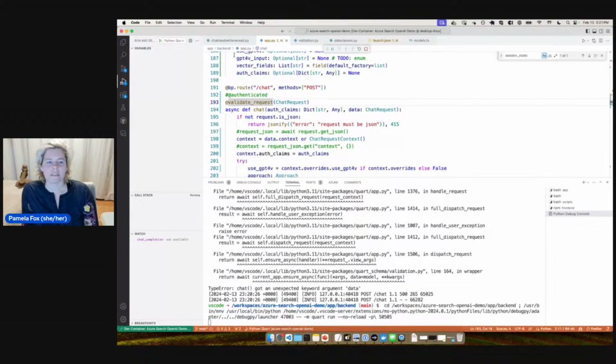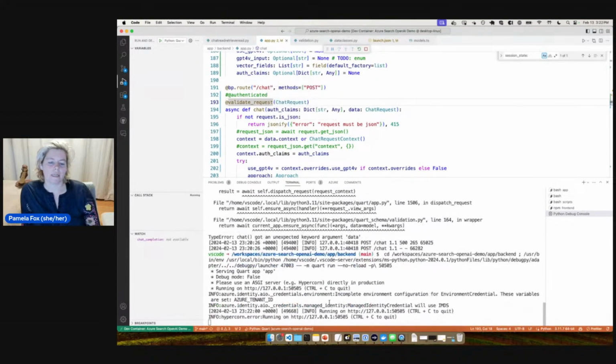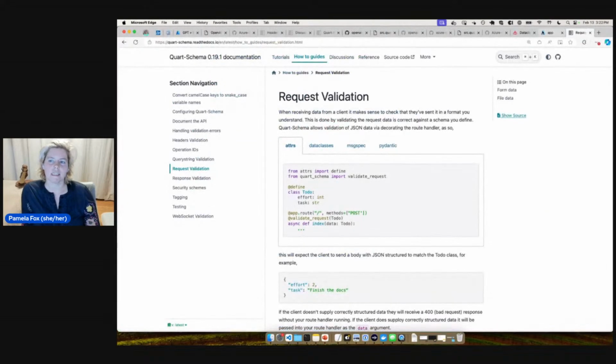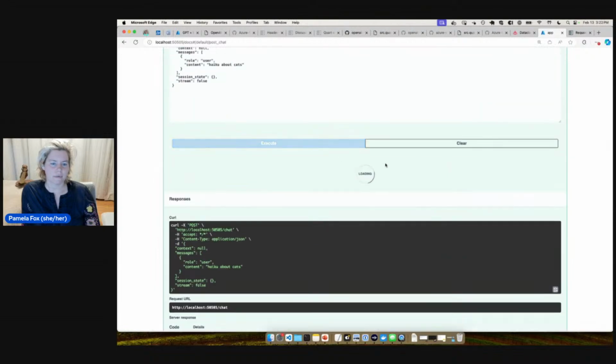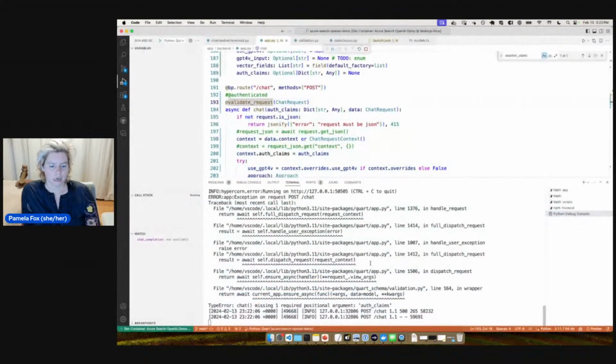John votes for auth first. Okay, so we'll comment it out first just to see if that's actually what's causing the weirdness. Okay, so chat is missing one required positional argument auth claims. Well, that's fair. All right, we'll add it back and see what error we end up with next.